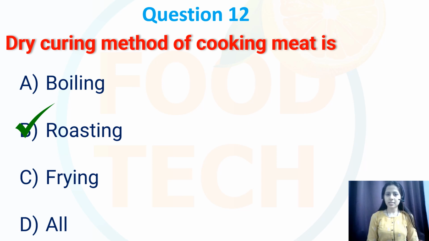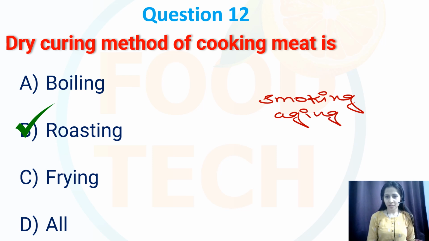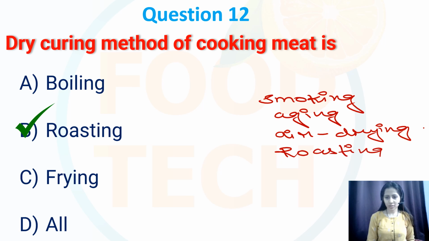This process is associated with other techniques also, like smoking, aging, or air drying, and roasting. So among the following options, roasting will be my correct option over here, that is B.